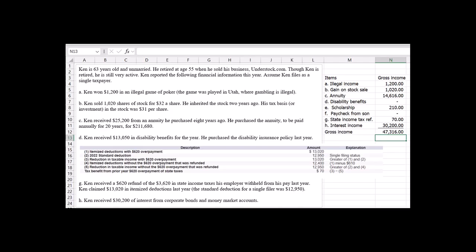Now they also had a couple funny numbers here, a little bit different. They use 610 and 620, so there might be some slight differences. But hopefully this shows you how you'd have to work through a number of situations in a comprehensive example to come up with gross income. Okay, hope you found that helpful.